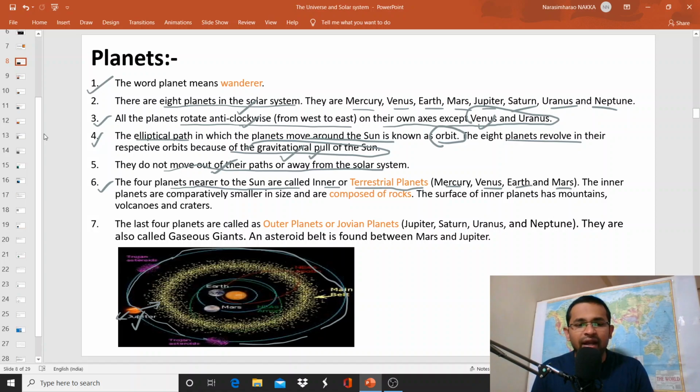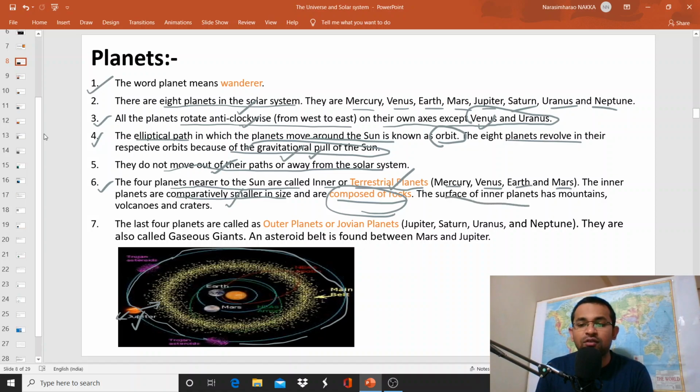So the inner planets are comparatively smaller in size. That means compared to outer planets, the size of the inner planets is smaller. And the inner planets are composed of rocks. That's why these are called terrestrial planets. The inner planets are made up of rocks.